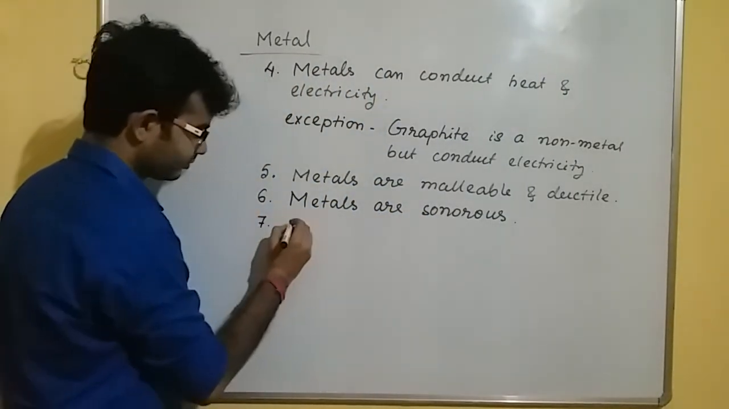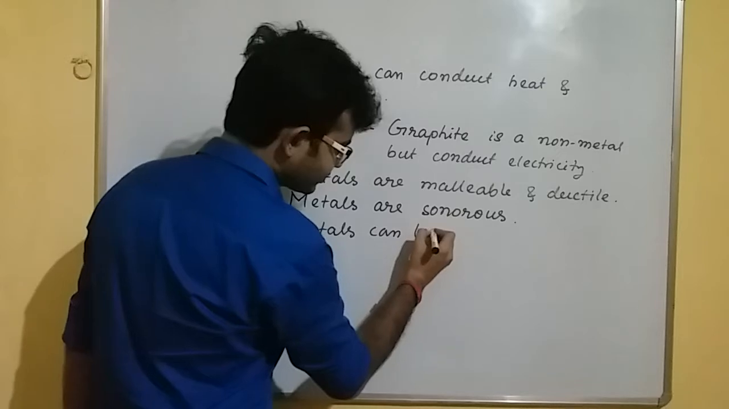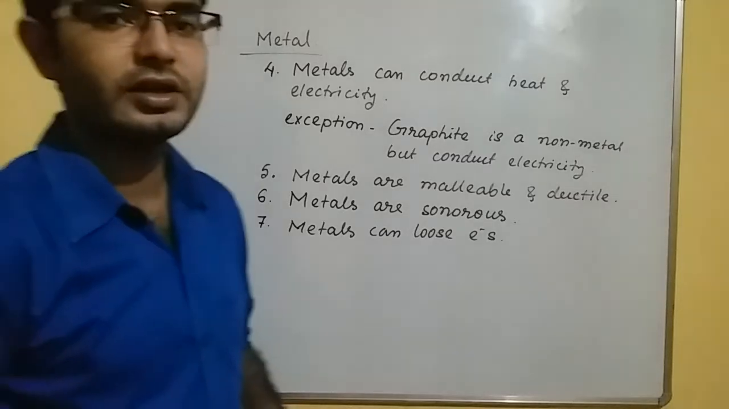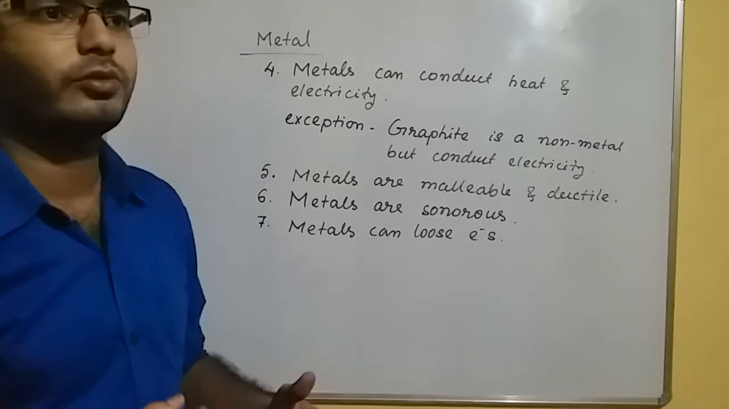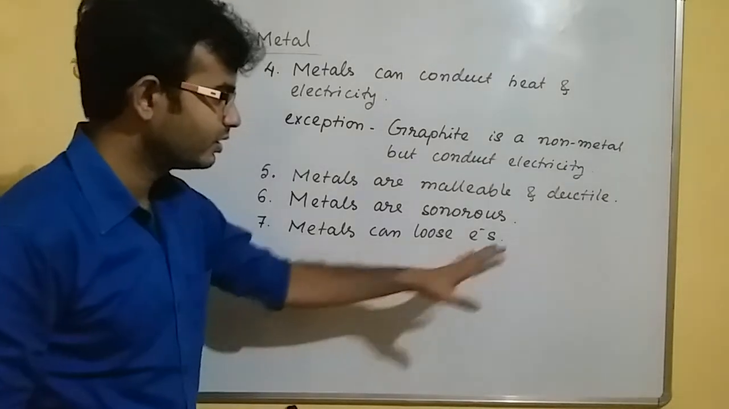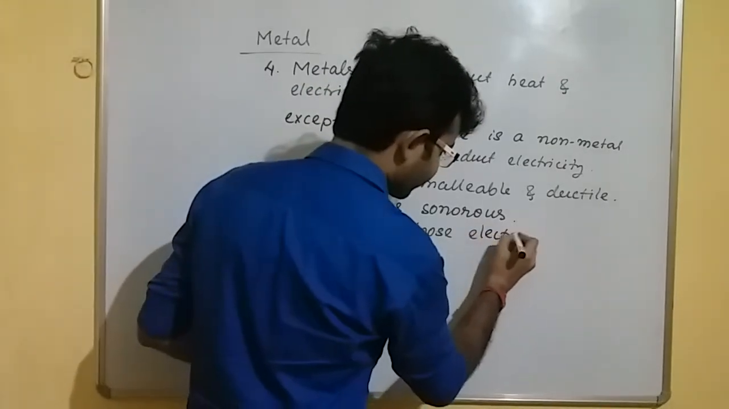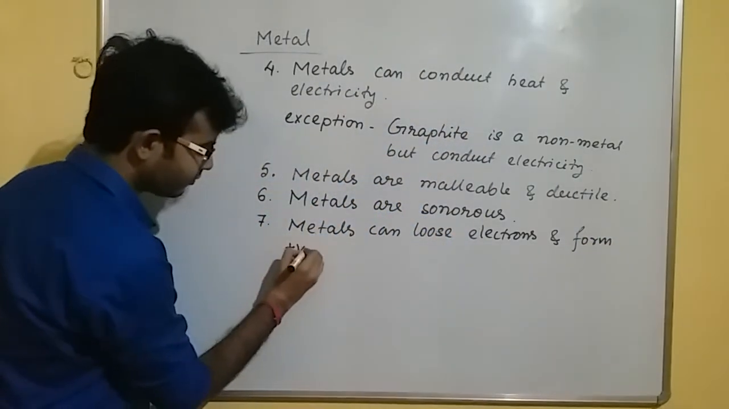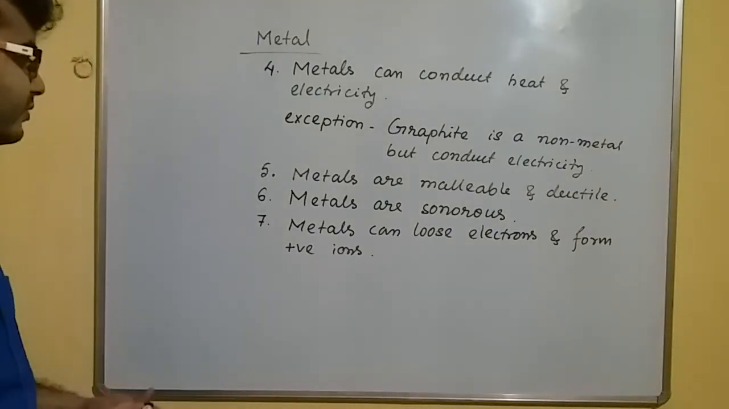Number 7. Metals can lose electrons. Although this point will not be so clear in class 9 in this chapter, it will be clear in the next chapter, and it will be much more clear in the last chapter, that is structure of atoms. Okay, so metals can lose electrons. Just try to remember this one now. Metals can lose electrons and form positive ions.